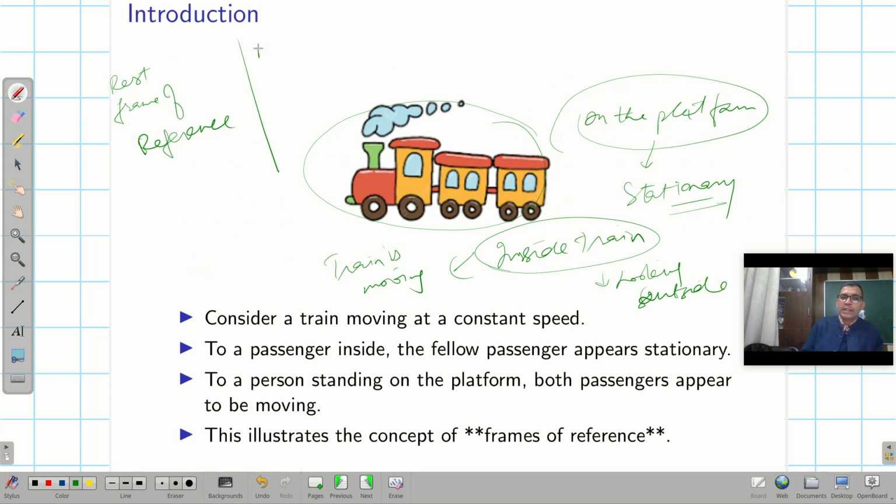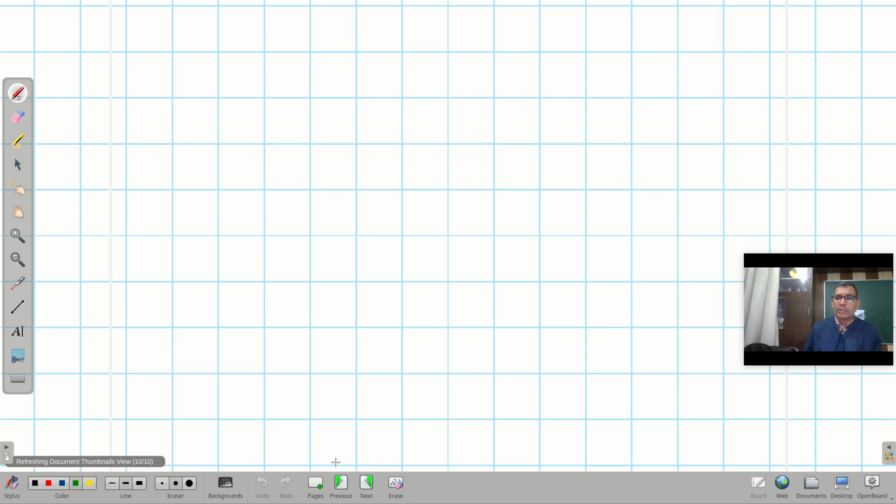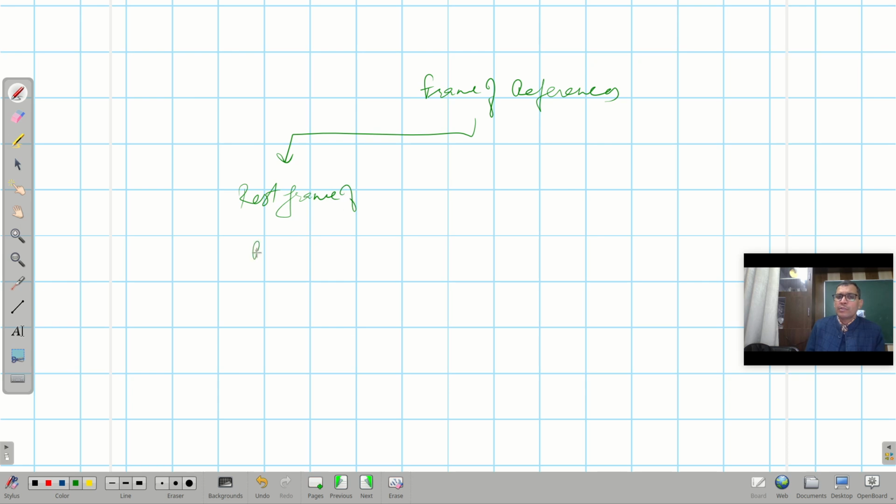So that is known as moving frame of reference. So that means on the basis of the rest and the motion, I can classify frame of references as rest frame of reference and the moving frame of reference.